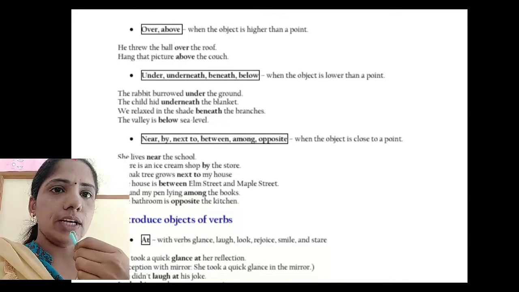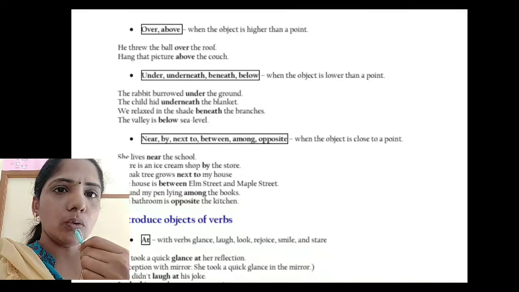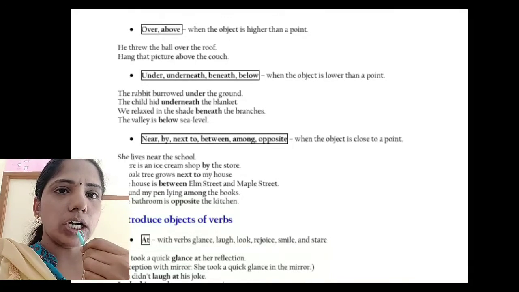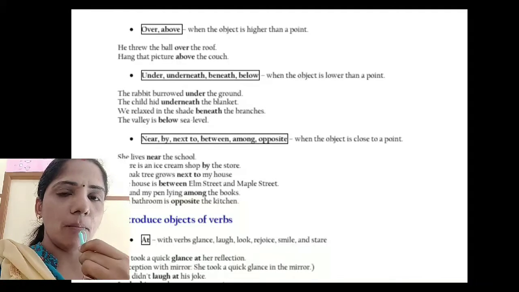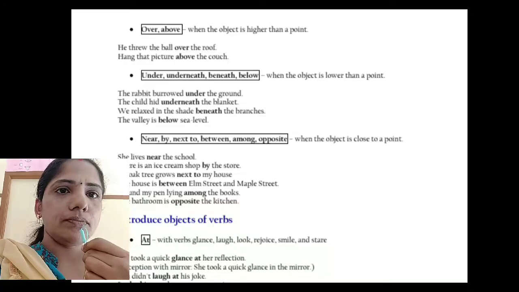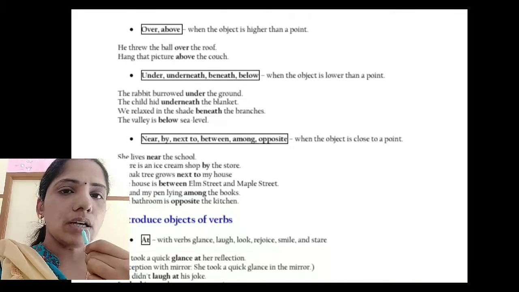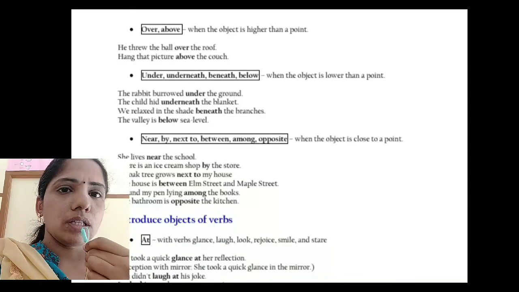Over, above: when the object is higher than a point. He threw the ball over the roof. Hang that picture above the couch. These are the examples for over and above. Under, underneath, beneath, below: when the object is lower than a point.